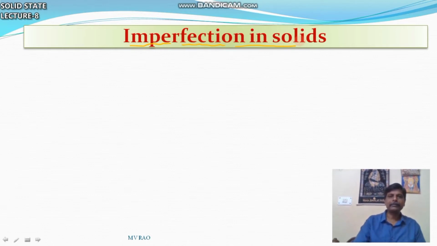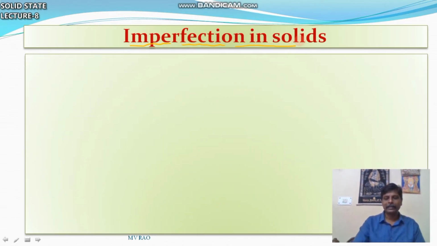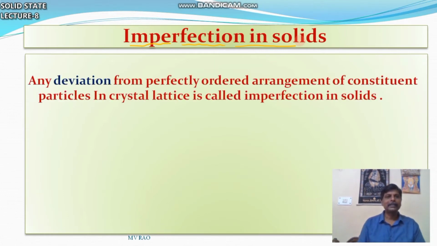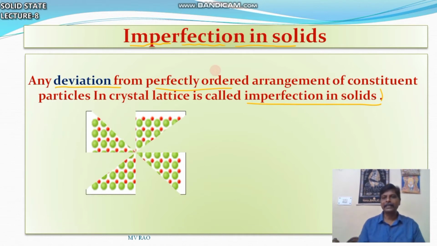So what is a perfect solid? A perfect solid means no deviation, a regular arrangement. If any deviation is there, any deviation from the perfectly ordered arrangement of constituent particles in a crystal lattice, it is called imperfections in solids.